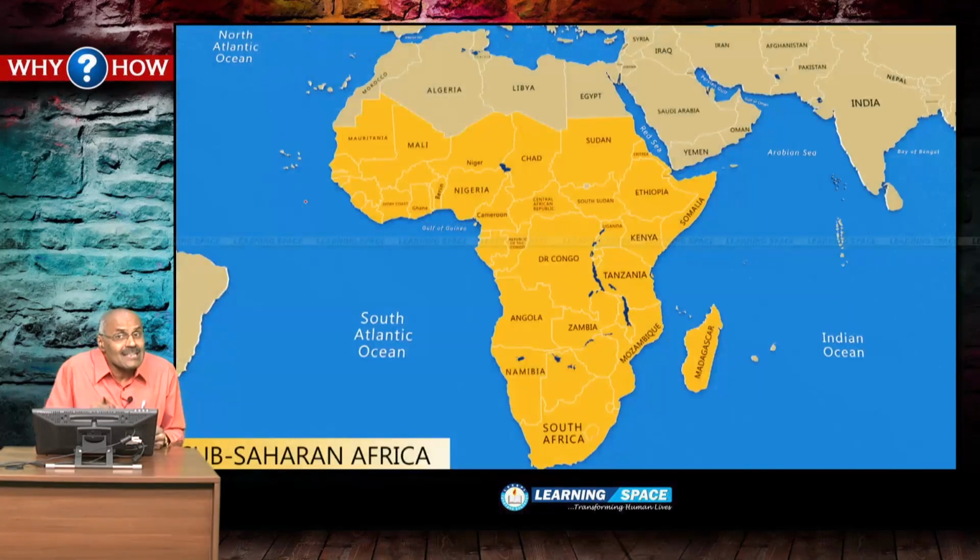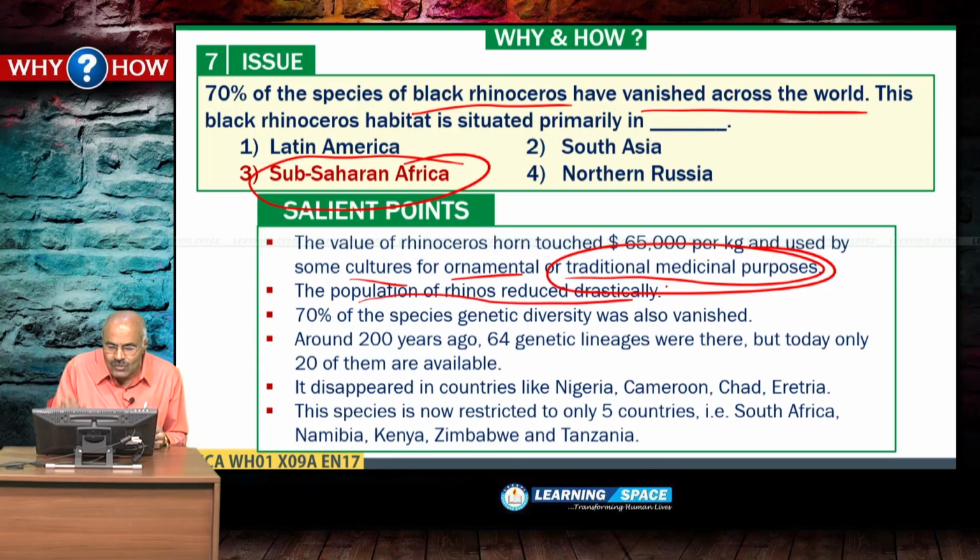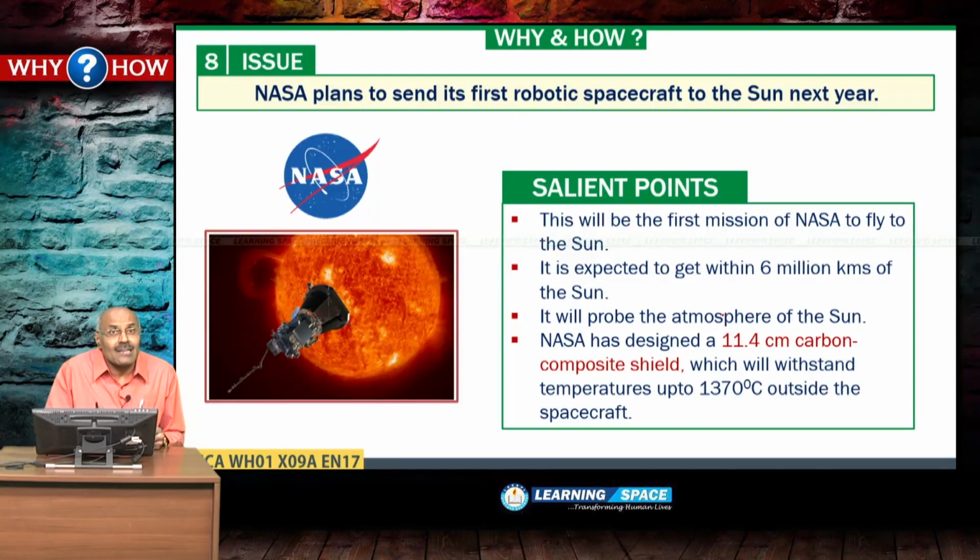Why are they being killed? The reason is the value of the rhinoceros horn touched $65,000 per kg, and these are used in some cultures for ornamental or traditional medicinal purposes, and Vietnam is one example. The population of rhinos reduced drastically, and 70% of the species' genetic diversity was also vanished, right? So this is the present state, and the black rhinoceros are vanishing across the world. Look at the next one.